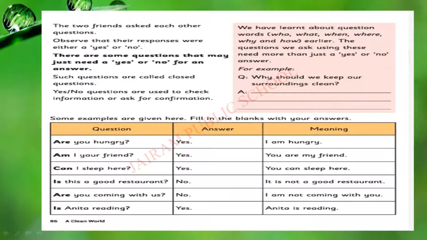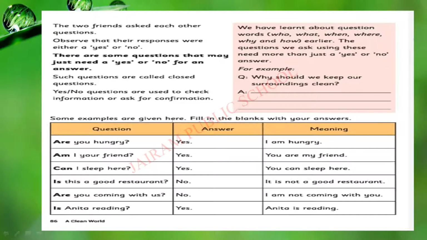We have learnt about questions who, what, when, where, why and how earlier. The questions we ask using these need more than just yes or no. For example, why should we keep our surrounding clean? Shall we say yes or no as the answer here? No, that will not be appropriate for this question. Why should we keep our surrounding clean? Because we can be healthy, we can feel pleasant. Complete information should be given as the answer. So that type of question is not a yes or no type question. They are WH questions. But the yes or no type of question is called a closed question. It needs only a yes or no answer.